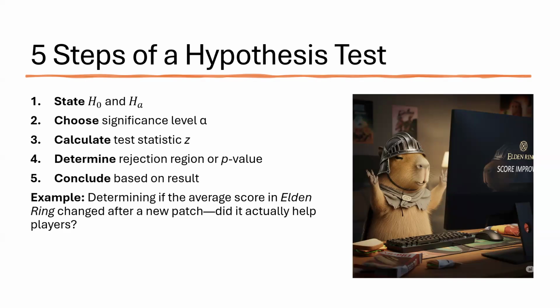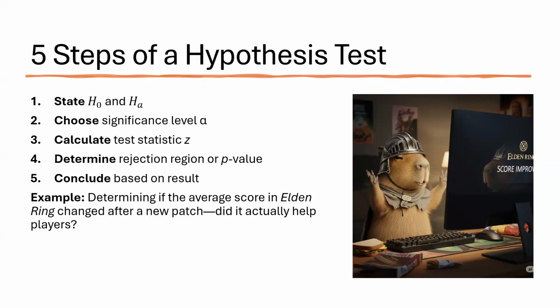This means clearly writing your null hypothesis H0, the claim that you're testing, and the alternative hypothesis HA, what you suspect might be true instead. For example, H0 could say the average playtime in Elden Ring is still 7 hours, while HA says it's now more than 7. Choose a significance level alpha.